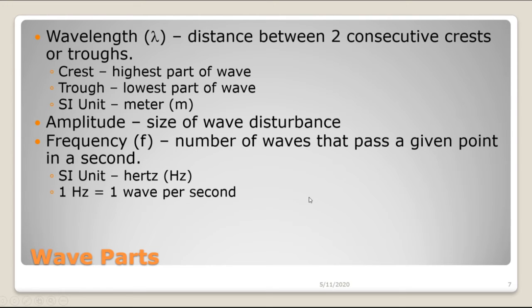So if a wave has a frequency of 1 hertz, all that means is that one complete wave, one complete up and down, will pass by a fixed point every second. And if you count the number of seconds, that's the number of waves that will go by. And if a wave has a frequency of, say, 2 hertz, then it means 2 complete waves, 2 complete up and downs will pass every second.